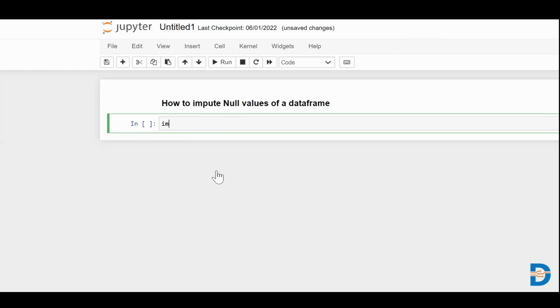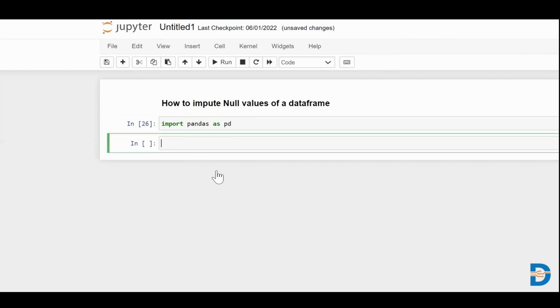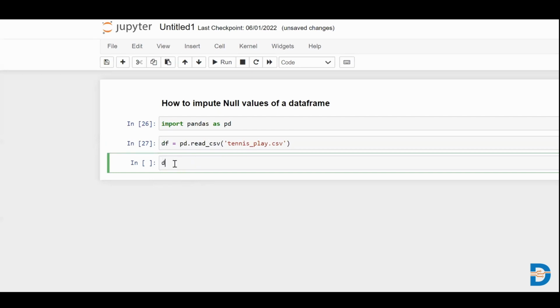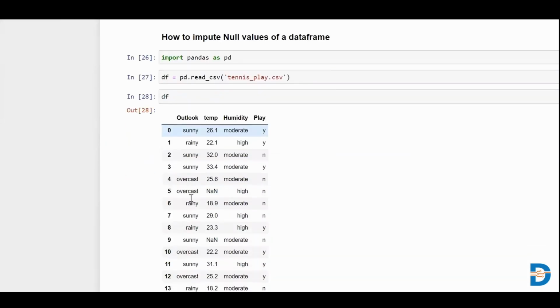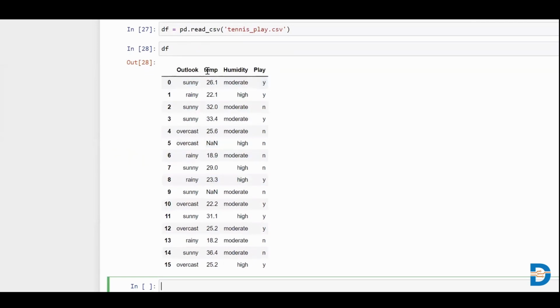Let's see. First, I'll import my library. I'll say import pandas as pd, and I'll read my tennis play data, which is there in the CSV file. When I run my df, I see that we have outlook, temperature, humidity, and according to those, a target called play. With these different settings like outlook, temperature, and humidity, we have to predict whether play will happen or not.